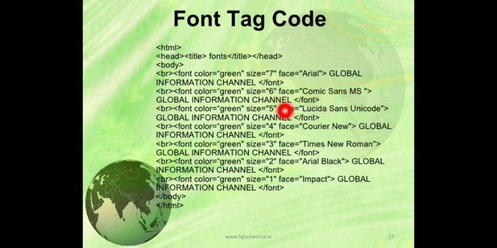Now the third text will be in green color, size 5, face is Lucida Sans Unicode. Got it? Now font color green, size 4, face Courier New. This way you can see the size is reducing as well as the font style is also different. So that is face. You can see the face impact, face Arial Black, face Times New Roman, etc.